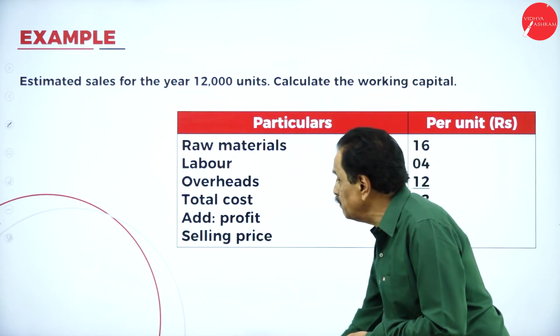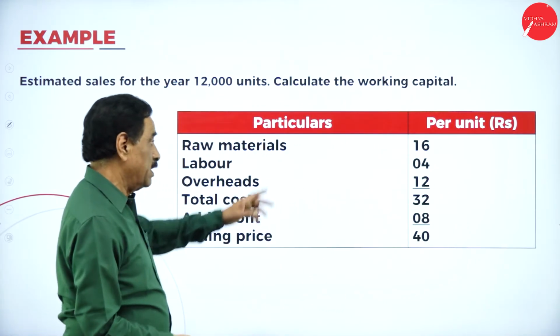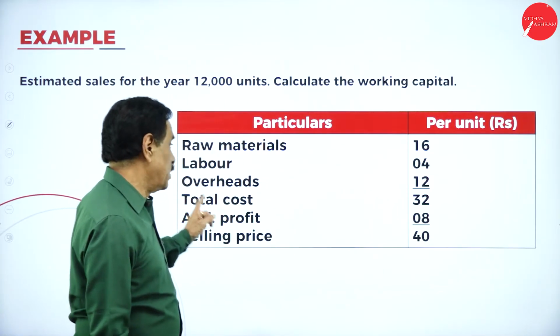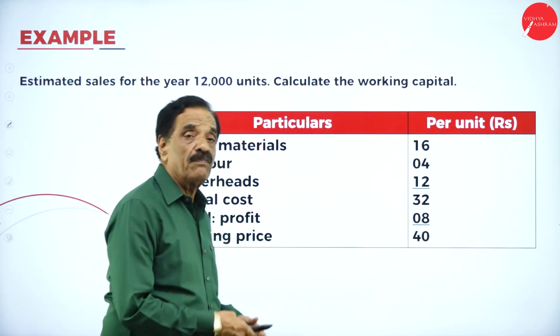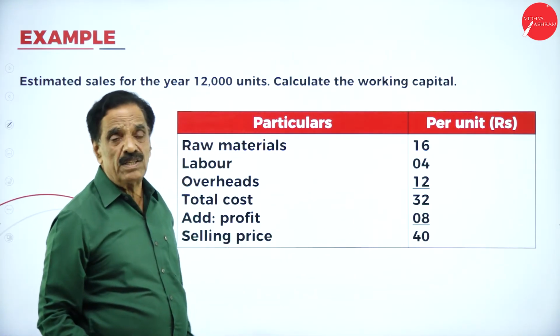This is your problem. They will give the problem like this. This is the charge for material. This is the charge for labor. This is the charge for overhead. This is the profit. While you're calculating the working capital, don't take the profit into consideration.